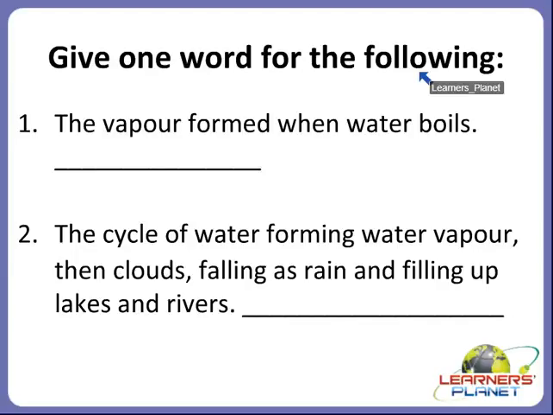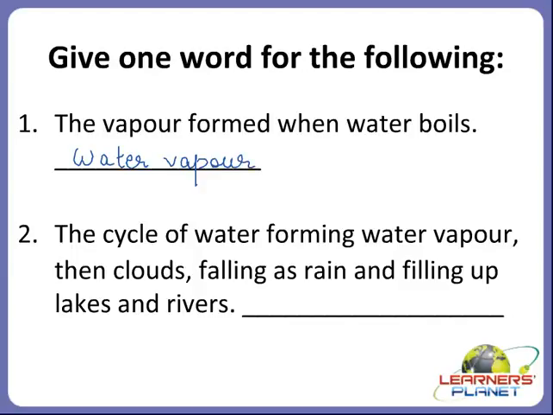So the first one I'm going to read for you. The vapor formed when water boils. What is it called? What forms when water boils? Yes, it is called water vapor.